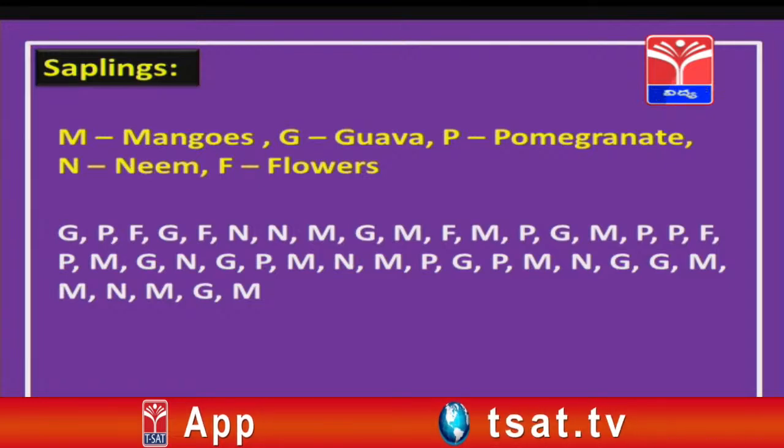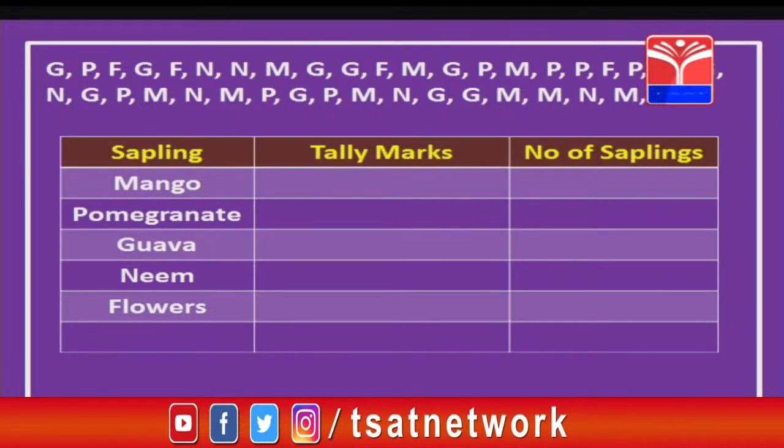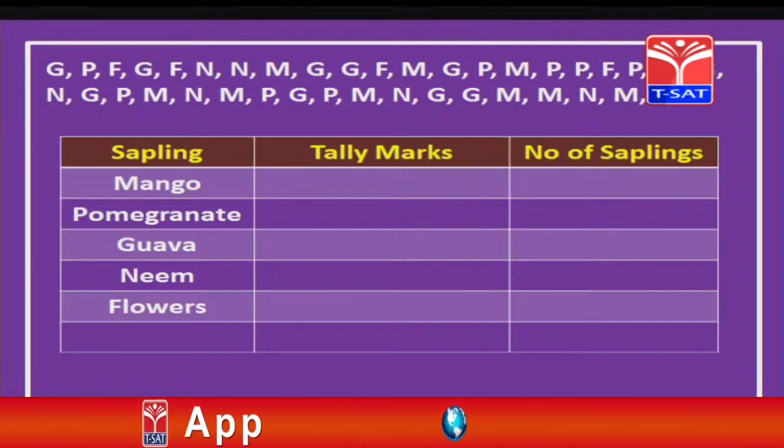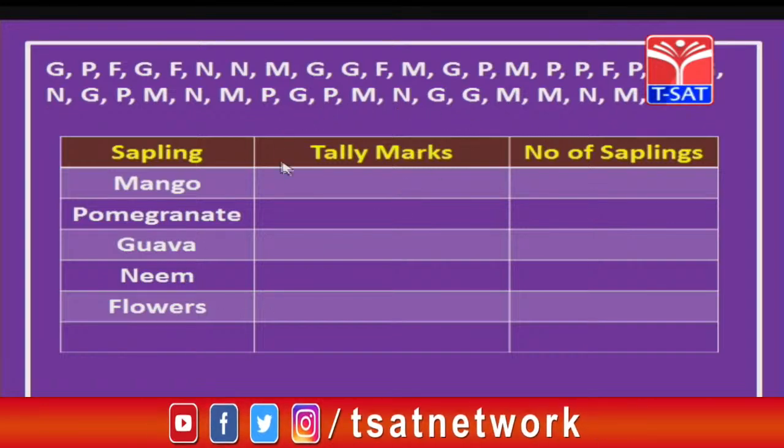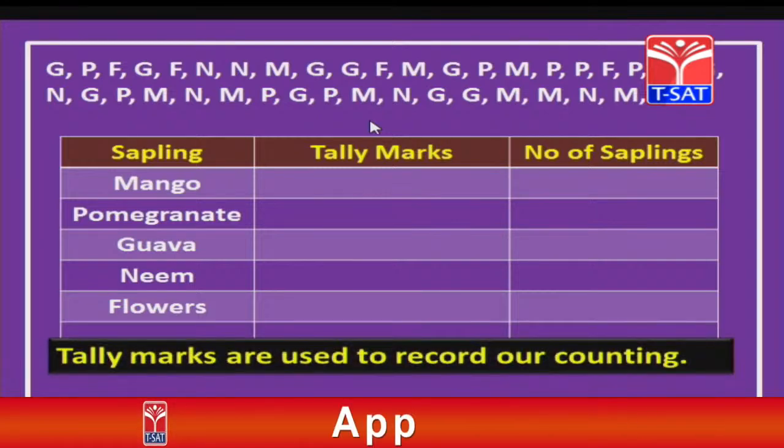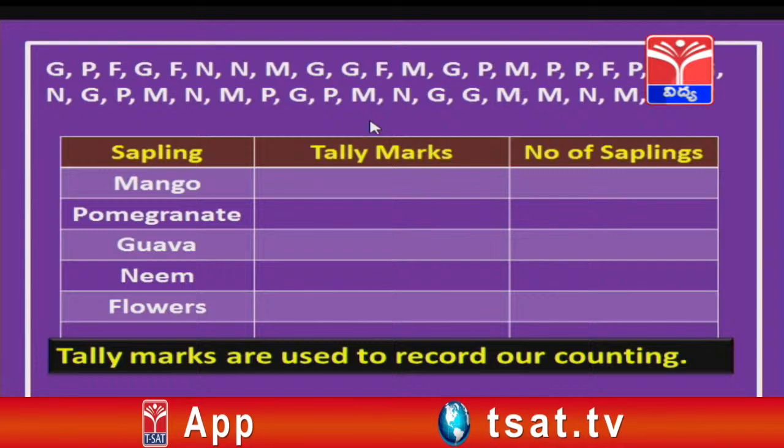So these are the saplings which you can notice. Now we want to represent these saplings in an easier way using a table. Now, let us look at this table, children. Yes, here you can see saplings, that is mango, pomegranate, guava, neem, flowers, all these are saplings. And you can notice there is one more column, that is tally marks. Now, what are tally marks? Tally marks are generally used for recording or counting how many mango saplings there are.